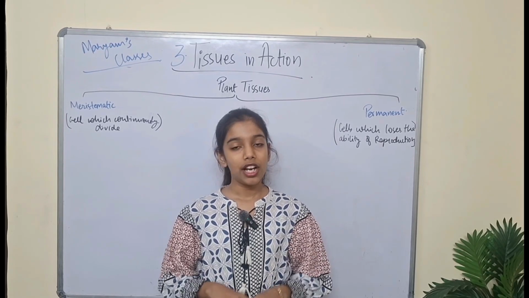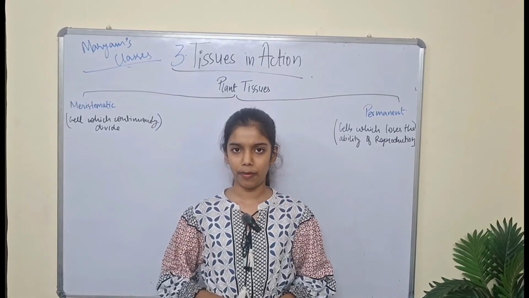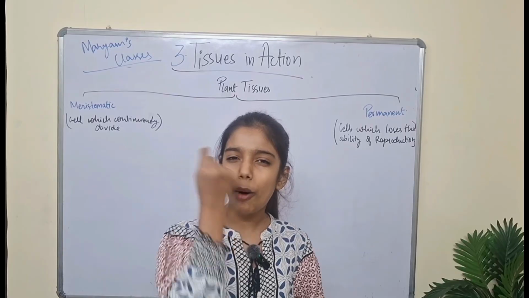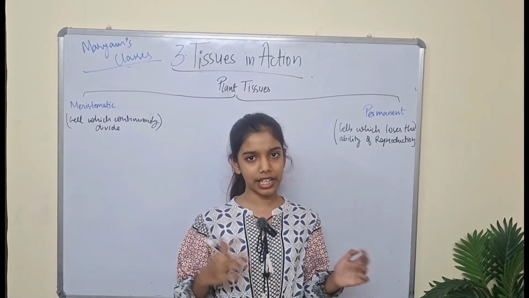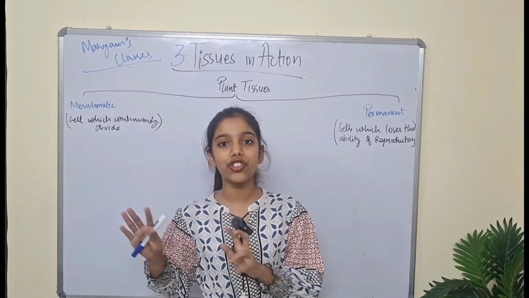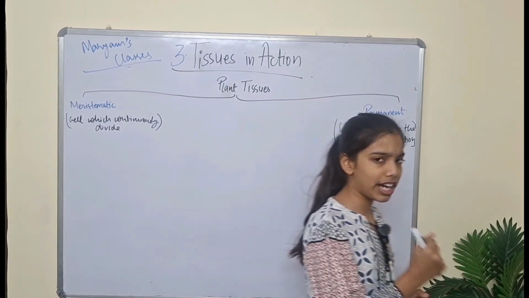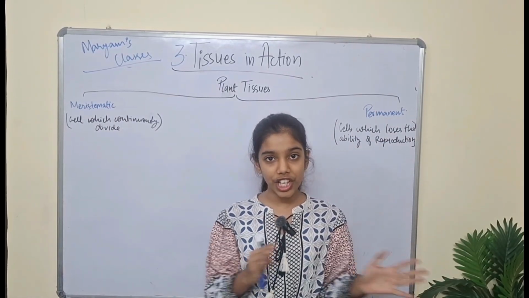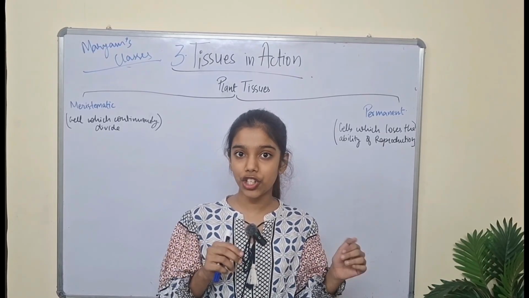So, in this chapter, we are going to understand plant tissues and animal tissues. Before moving toward plant tissues, can you tell me a very common difference between plants and animals? Let me tell you. Plants are stationary living things, whereas an animal can move over here, can move over there. They can move, they can run, they can change their place. But plants cannot. That's why a plant is a stationary living thing.